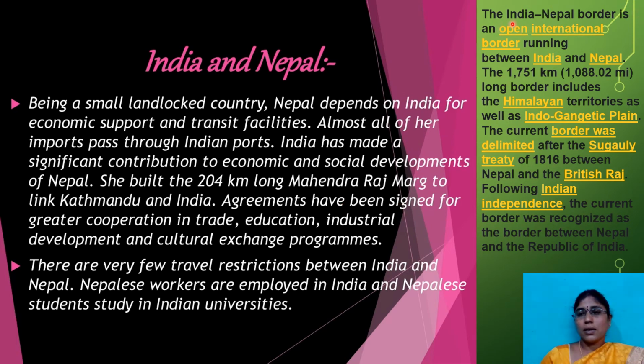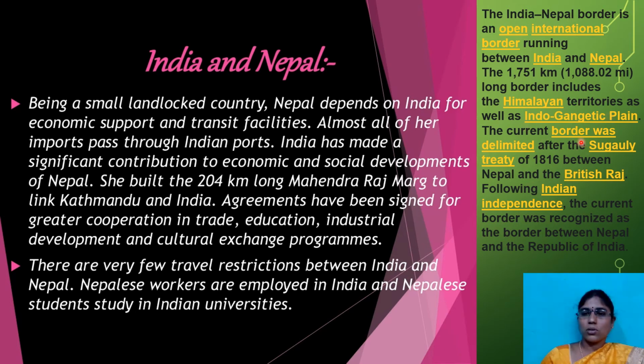So here the India and Nepal border is an open international border running between India and Nepal. What is the total distance? 1,751 kilometers, whereas in miles it is 1,088. The long border includes the Himalayan territory as well as Indo-Gangetic plains.